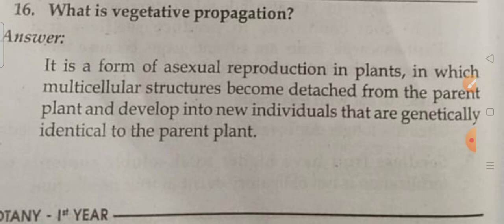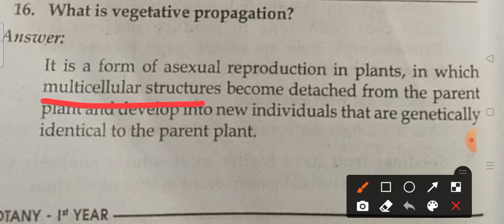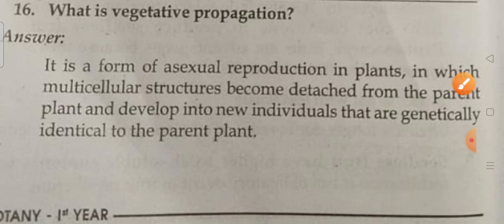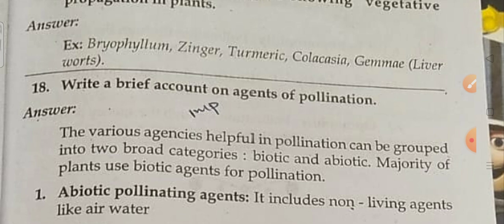So here the multicellular structures become detached from the parent plant, it will separate and develop into new individuals. It will separate from the parent plant and develop into new individuals that are genetically identical to the parent plant. Okay? This is called vegetative. There is no sexual reproduction in plants. They will separate from the parents and develop into new individuals, and they will be identical to the parent plant. Next. So next question is: write a brief account on agents of pollination.